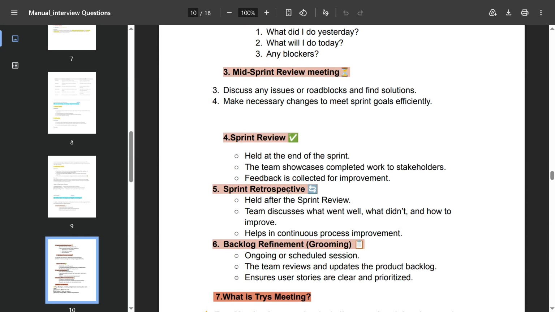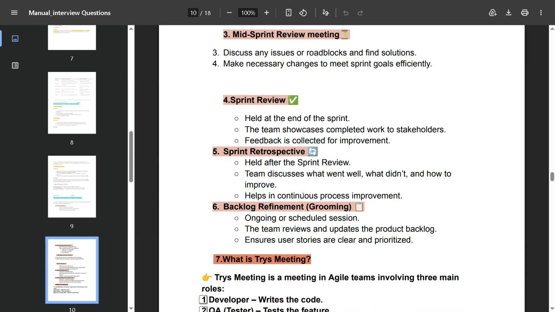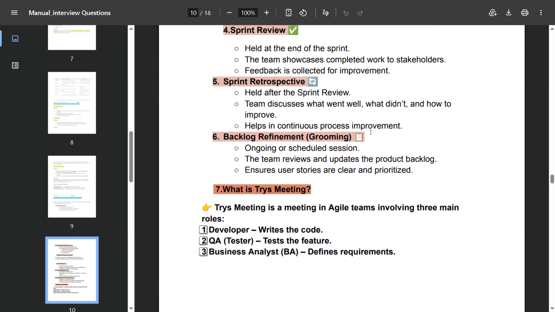The sprint review meeting is held at the end of the sprint. The team showcases completed work to the stakeholders. Feedback is collected for the environment. And the sprint retrospective meeting is held after the sprint review, and the team discusses what went well, what did not, and how to improve. It is a continuous process of improvement. Backlog grooming: in backlog grooming, an ongoing or scheduled session, the team reviews and updates the product backlog, ensuring user stories are clear and prioritized.